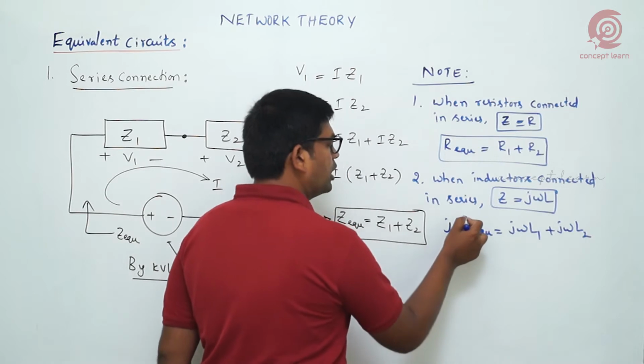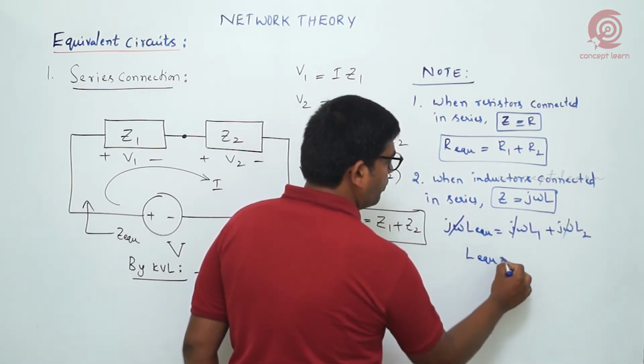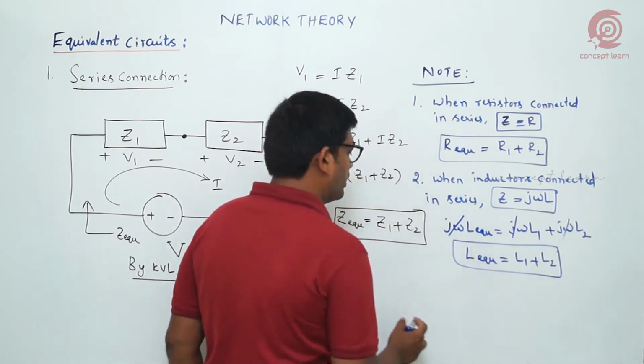On both sides you can take J omega and cancel. Then what is the equivalent inductance we get? We get L1 plus L2. This is the equivalent inductance.